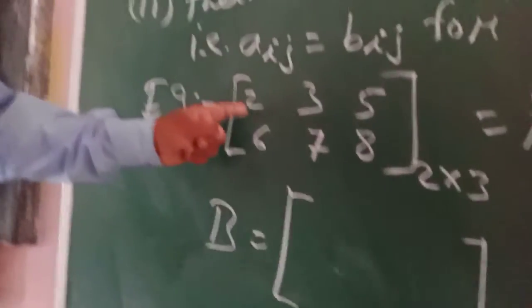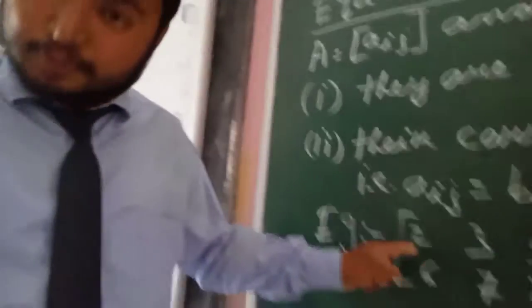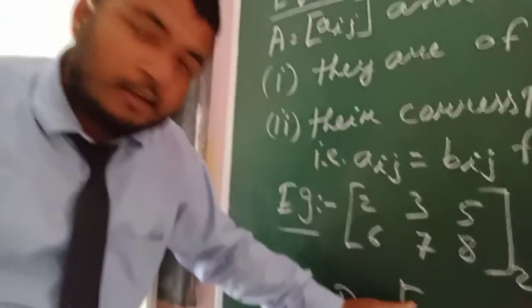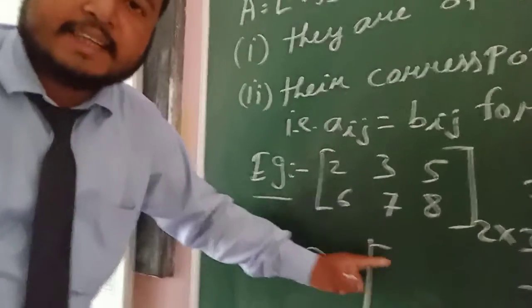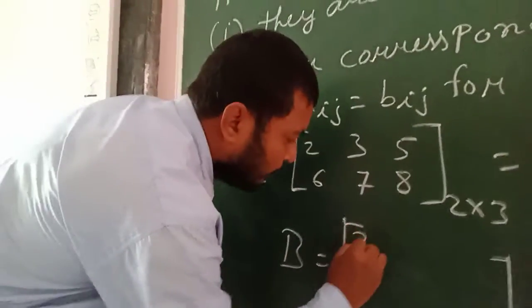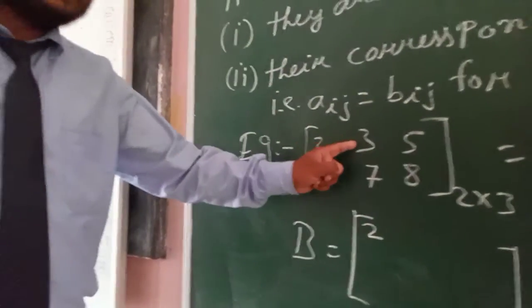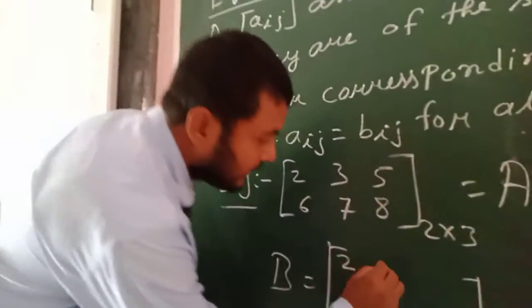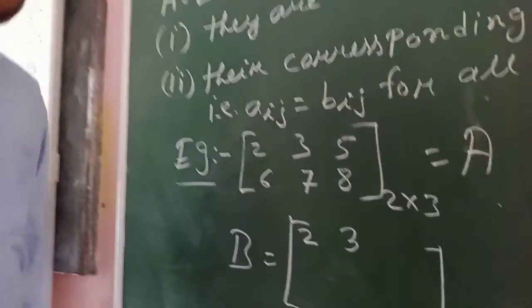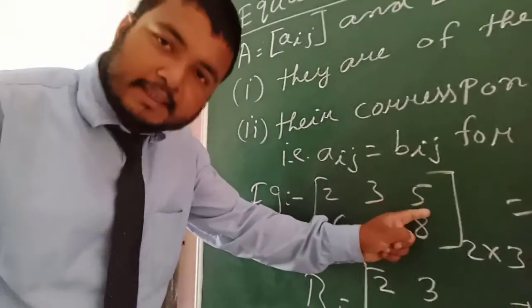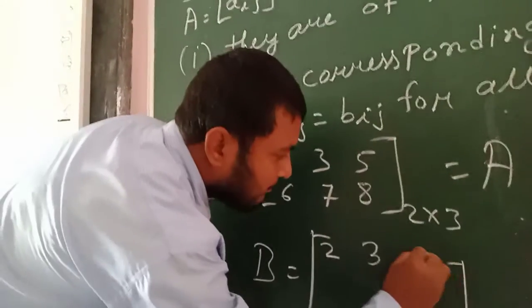Here you see the first element of the matrix A is 2. So in the matrix B, the first element also should be 2. The second element is 3, so here also the second element must be 3. Third element is 5, so the third element must be 5.